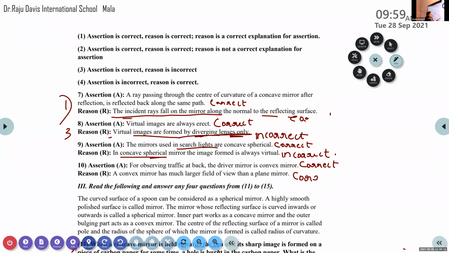Now you can go with the next procedure. Check whether this reason is the correct explanation for the assertion. It is the correct explanation, because a convex mirror provides a wider field of view. We use the convex mirror as a rear view mirror in vehicles. So option 1 is right. For observing the traffic at the back, drivers use convex mirrors as rear view mirrors because the convex mirror has a wider field of view as compared to that of the plane mirror.